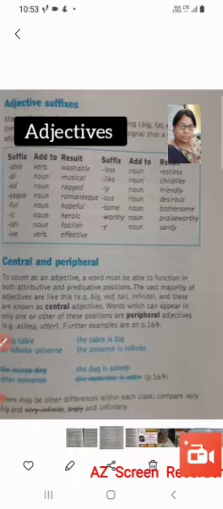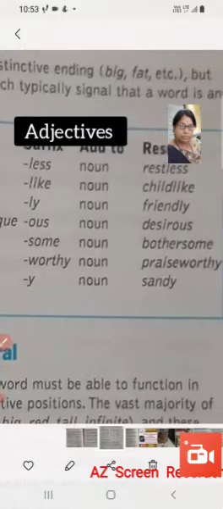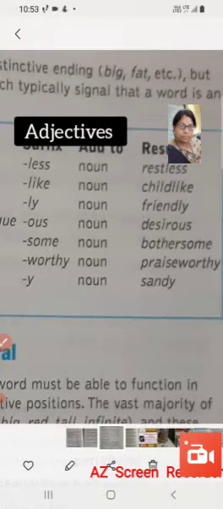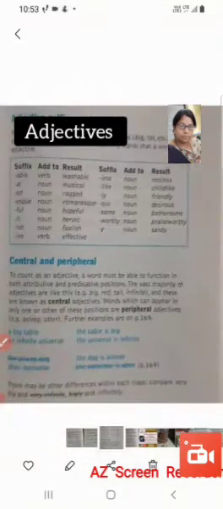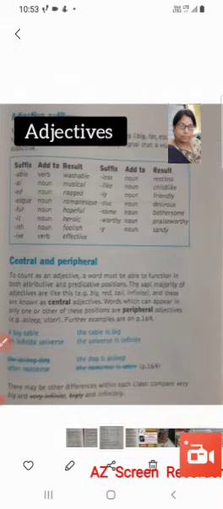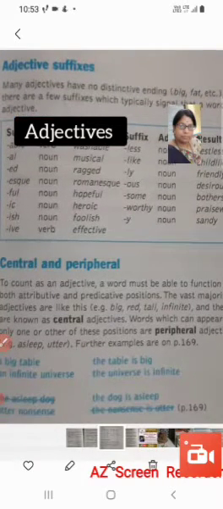Many adjectives have no distinctive ending, big, fat, etc. But there are a few suffixes which typically signal that a word is an adjective. Adjectives like big, fat don't take any suffix, but there are many adjectives that take some particular suffixes, and we can identify from those suffixes that this word is an adjective.